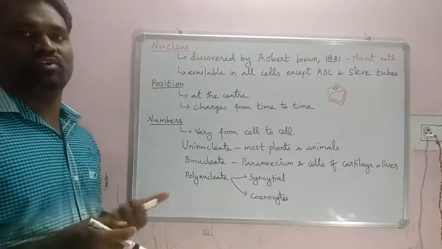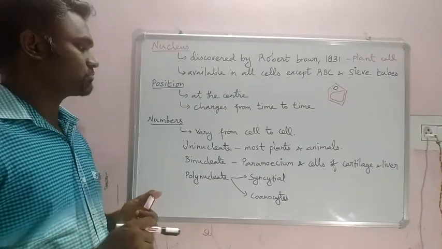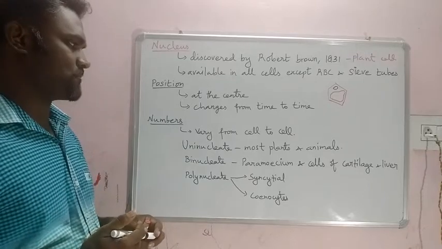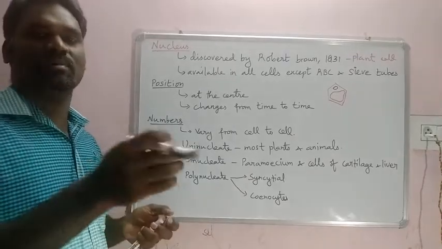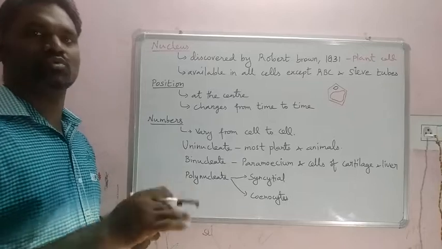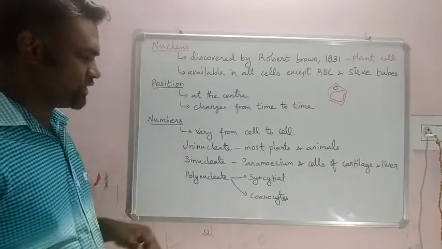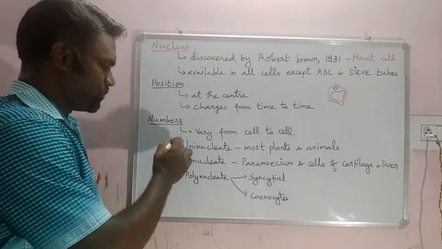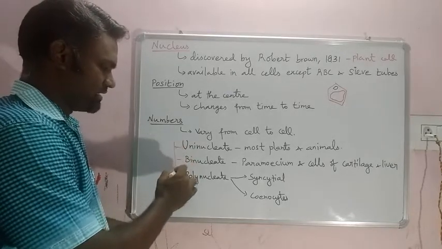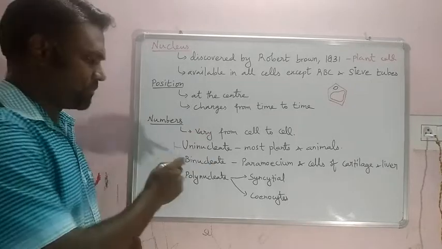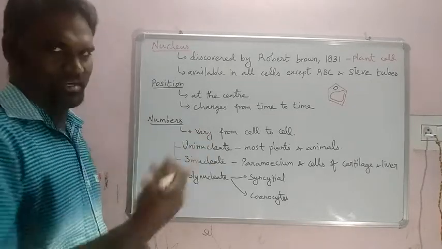How many nuclei are there? That varies from cell to cell. At least a minimum of one must be there. Sometimes two, sometimes more. That's why I have given the types: uninucleate, binucleate, polynucleate. From the word itself, I hope you understand that uninucleate means only one, binucleate two, poly many.